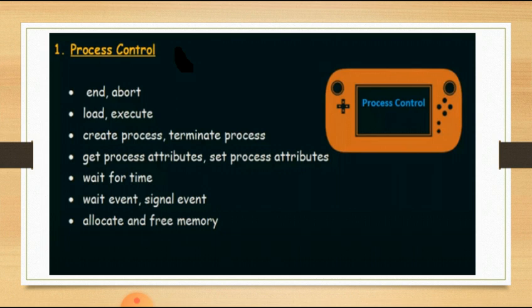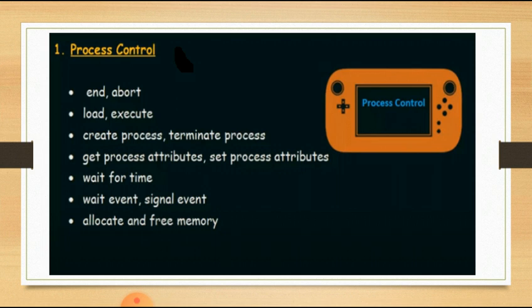So end means the process is going to terminate in a normal way. When it completes its execution and terminates normally, we use the end system call. Abort is one of the system calls used under process control.